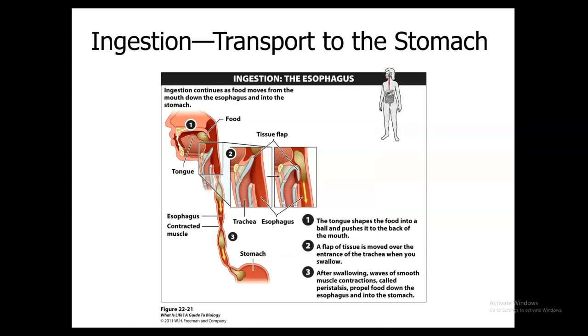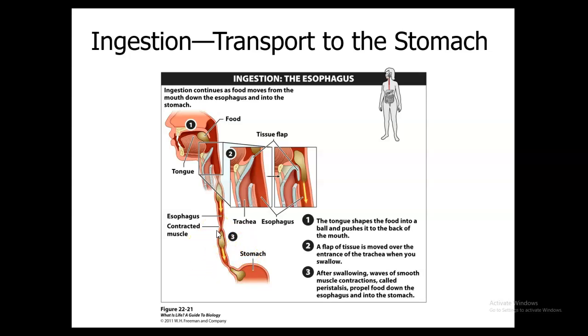Then it goes into the esophagus. That's going to be a collapsible tube that carries and transports food down to the stomach. So it's going to move from the back of the throat, you see the food bolus, down the pharynx, which is going to be the throat, into the esophagus. You have next what's called the esophageal sphincter. That's going to help regulate movement of the food into the stomach and also prevents backflow. And so that sphincter is going to be right before you come to the stomach. It's also referred to as the cardiac sphincter.